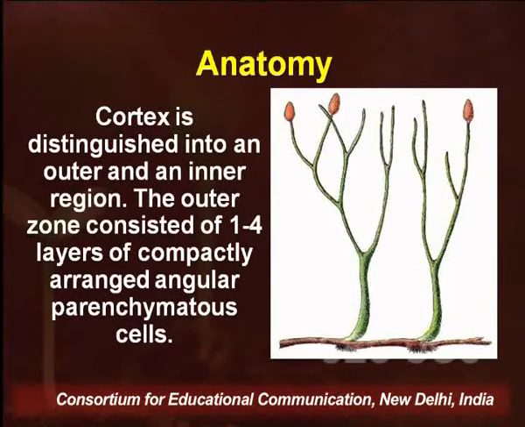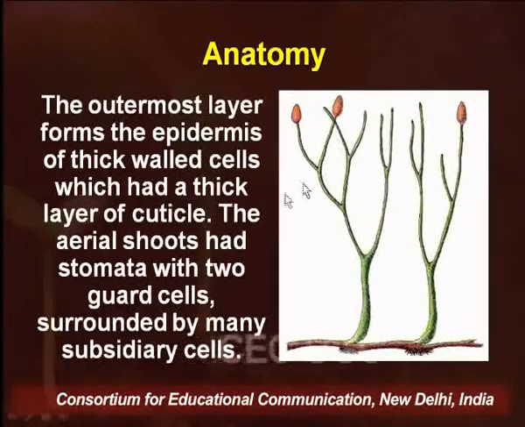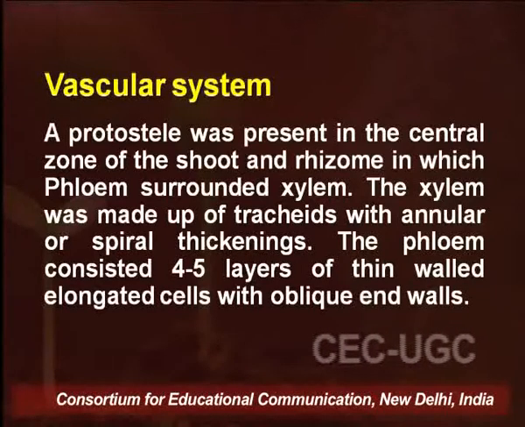So, as far as the morphology of Rhynia is concerned, we could see that Rhynia has a cuticle on its surface, and it also had stomata on the epidermal surface. So, very well we can say that these were one of the most primitive pteridophytic groups to originate in the line of evolution. As far as the vascular system in Rhynia is concerned, a protostele was present in the central